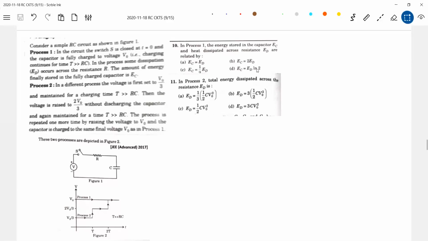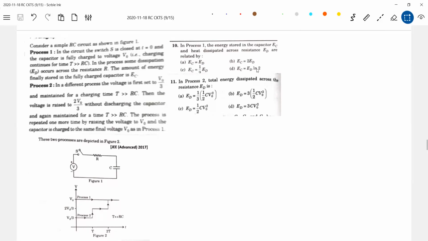Very simple, nothing to do. Only thing is you have to just read the question, get the situation properly, and step by step you write the equation and solve it. Then you'll end up with the answer. Question number 10, you first solve it. 10 is very simple.